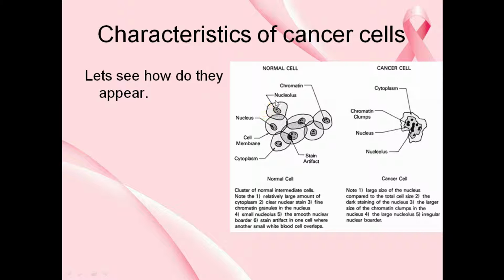And when we see it under the microscope, we can also see, though it is not shown in this figure, that they have certain antigens on the cell surface, and these are called tumor associated or tumor specific antigens. What are those antigens? We'll study in further sessions, but right now just make a note that they have certain antigens on the surface.